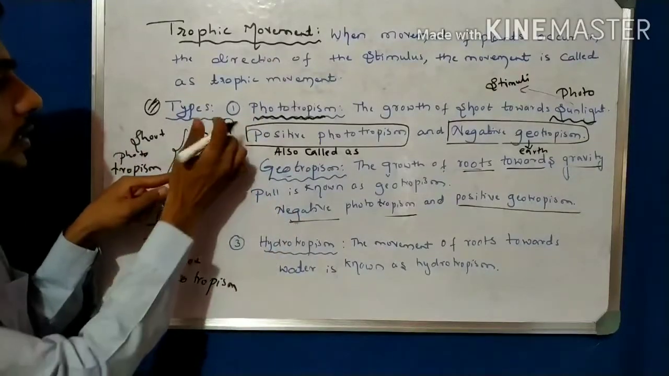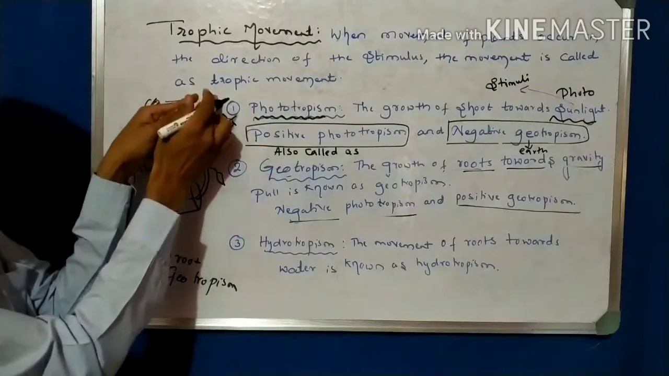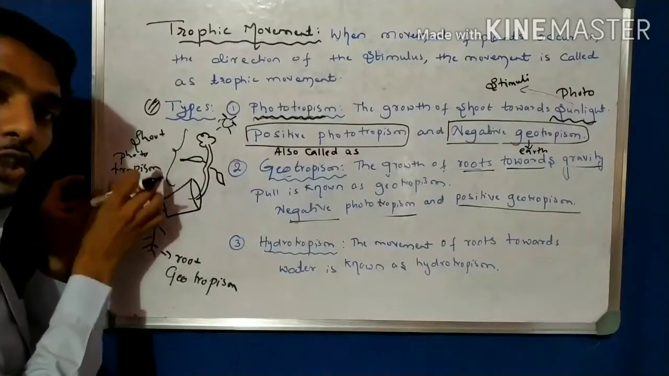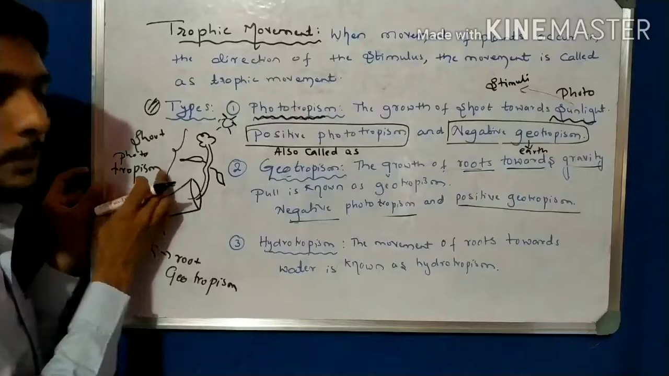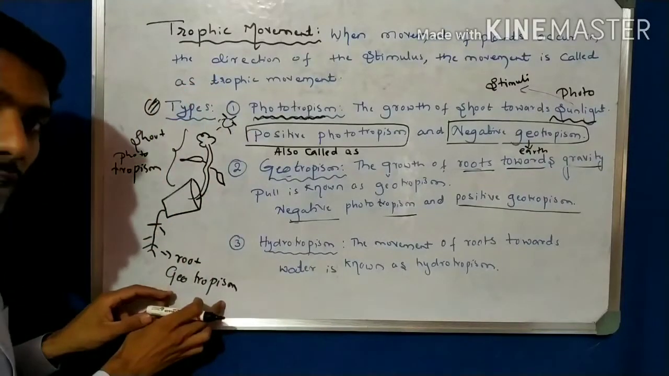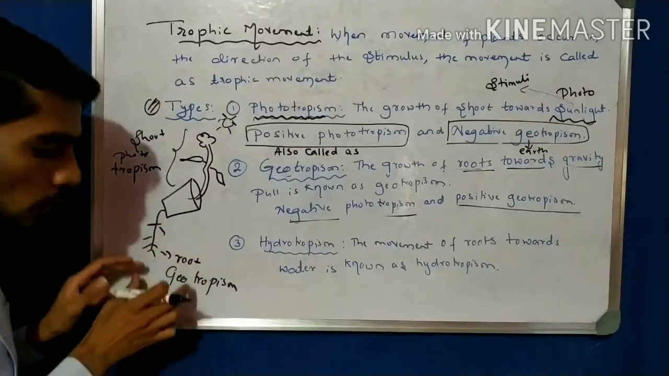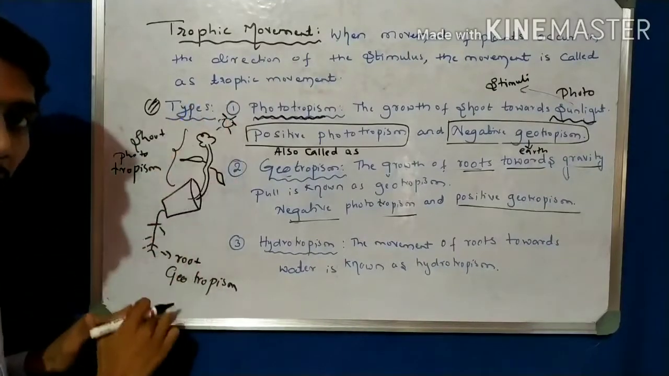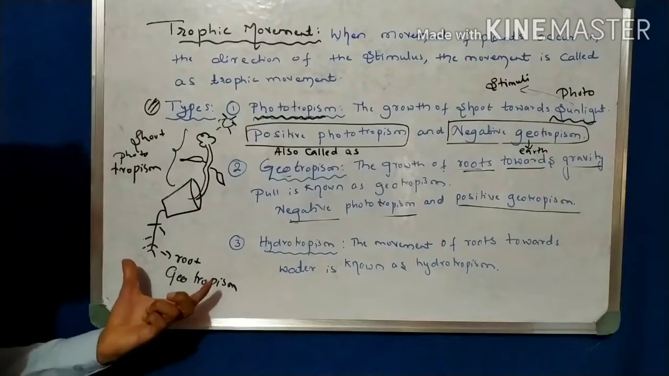Photo means towards the sun, so the shoot growing towards the sunlight is phototropism. Positive phototropism and negative geotropism, because the shoot grows opposite to gravity. And the root growing towards gravity is positive geotropism, and it is opposite to the sunlight, so negative phototropism. So these are points you have to remember.